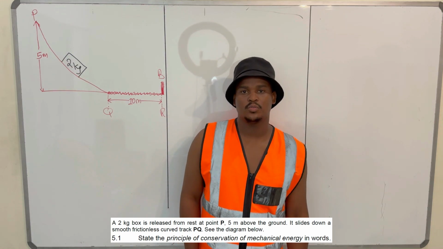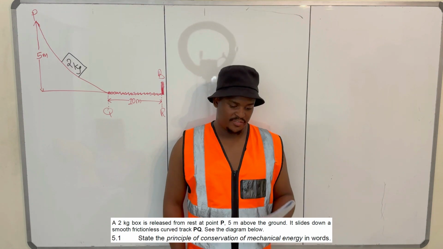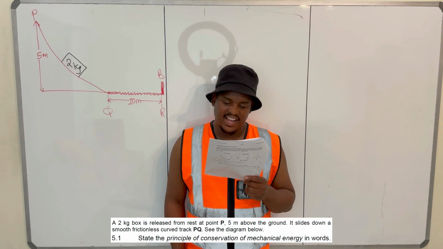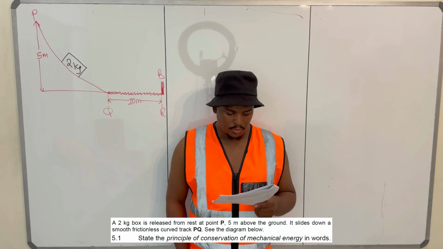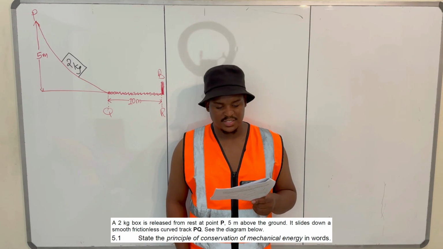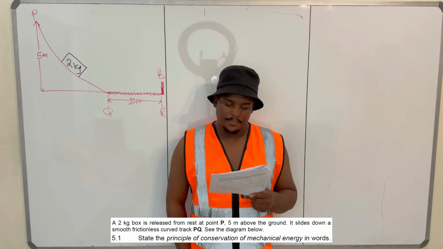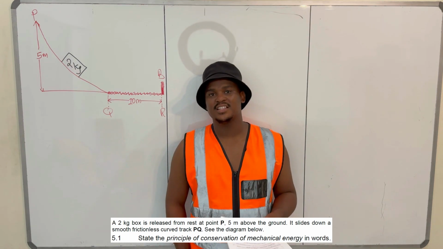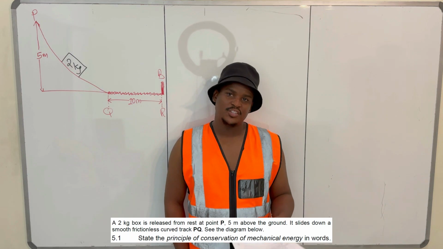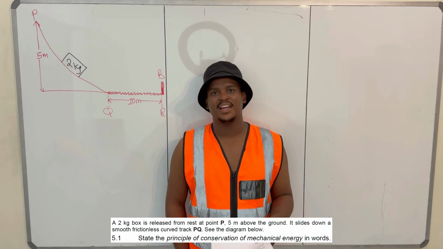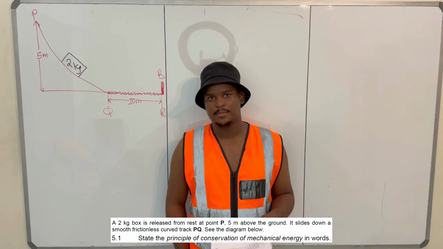So they want us to state the principle of conservation of mechanical energy in words. So, let's take these principles. What is this principle? It says that if you have an isolated system, the total mechanical energy is conserved, right?